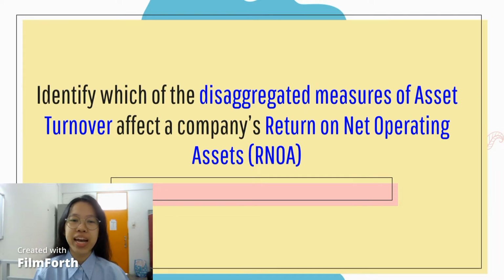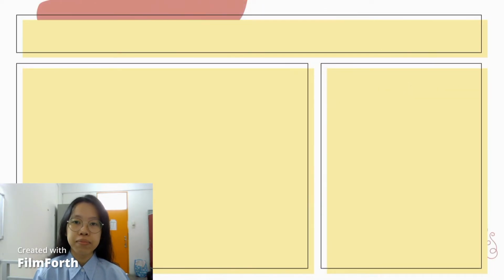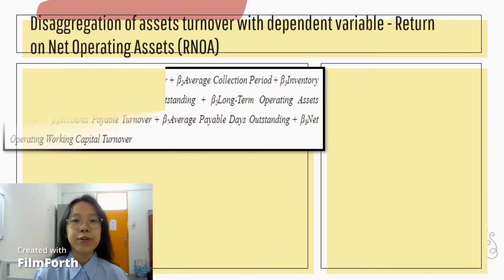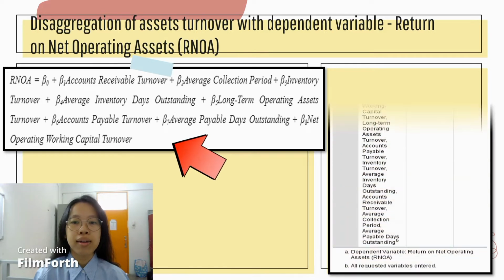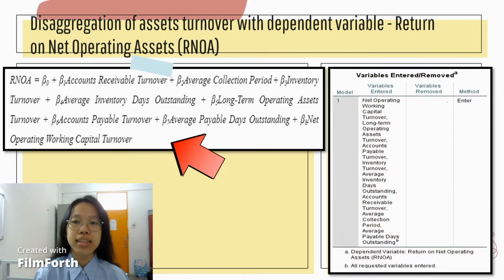Now I am going to identify which of the disaggregated measures of asset turnover affect a company's return on net operating assets, also known as RNOA. This is a multiple linear regression equation that will be formed by using the estimated coefficients of the dependent and independent variables. From here, we know that RNOA is the dependent variable, while the disaggregations of asset turnover are